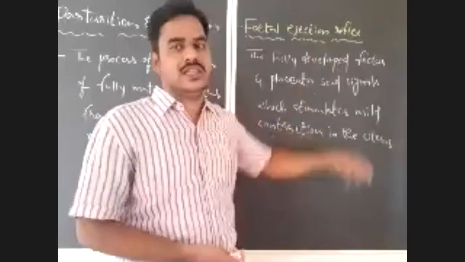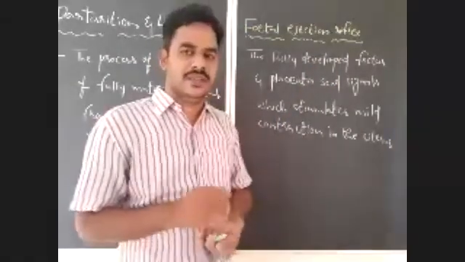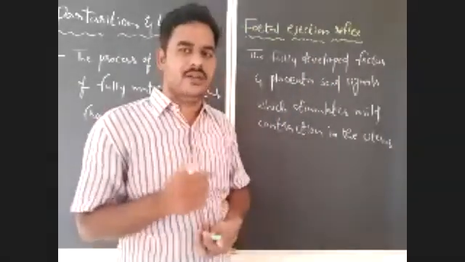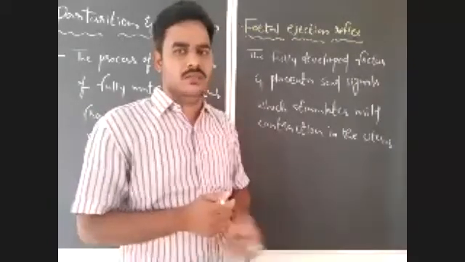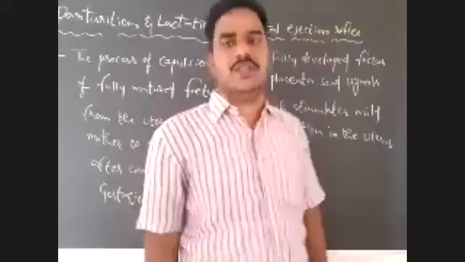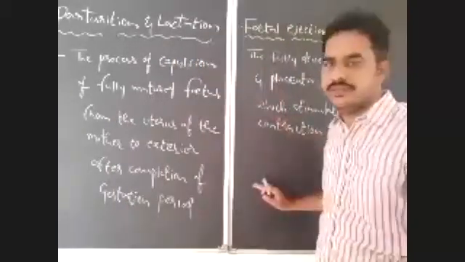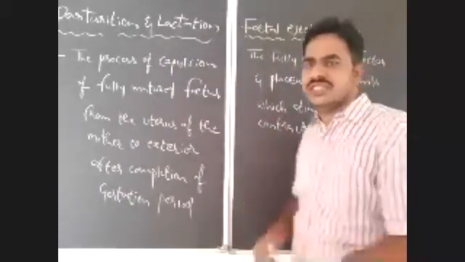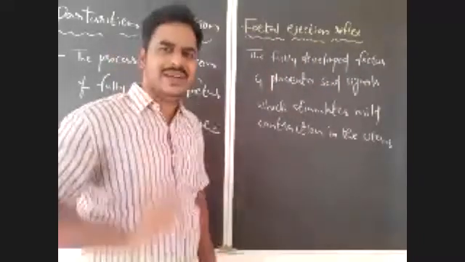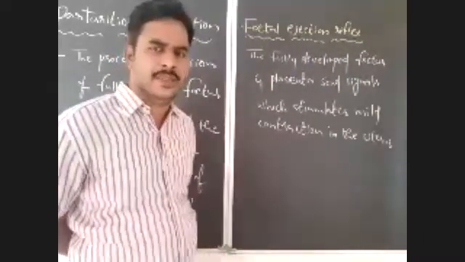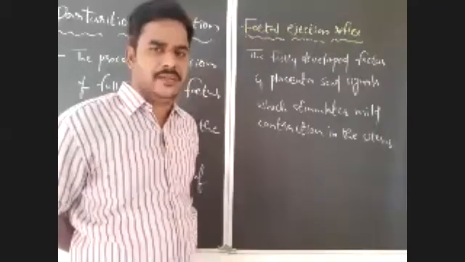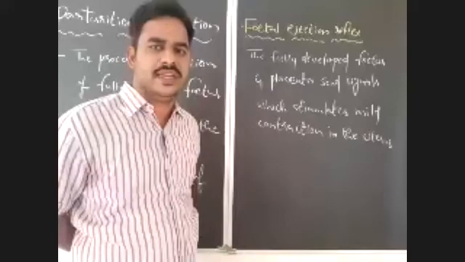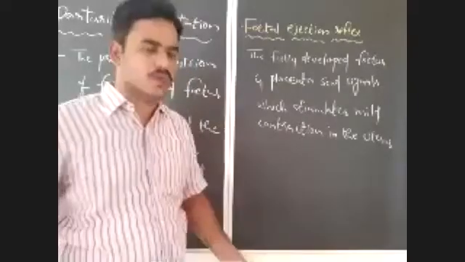This is known as the fetal ejection reflex. What is the result of this fetal ejection reflex? Whenever mild contractions take place in the uterus, immediately the posterior lobe of the pituitary secretes one hormone, that is oxytocin.